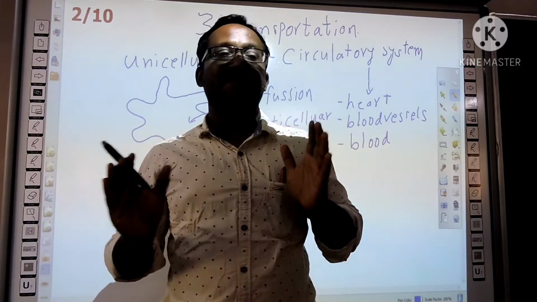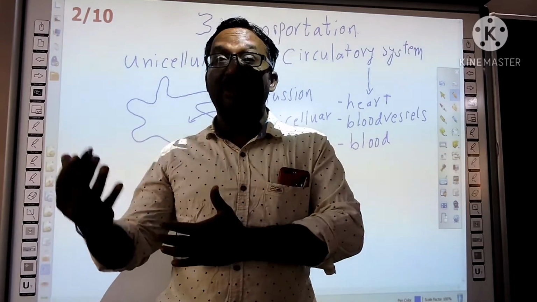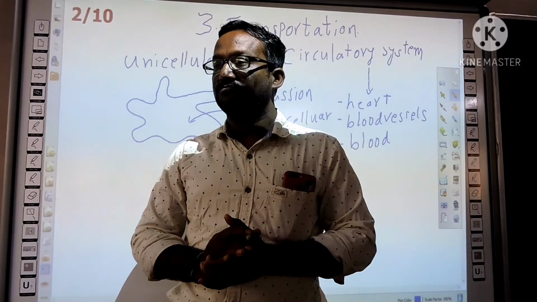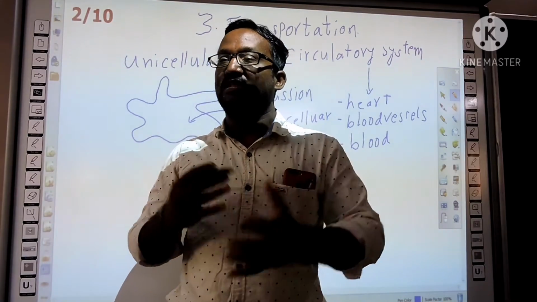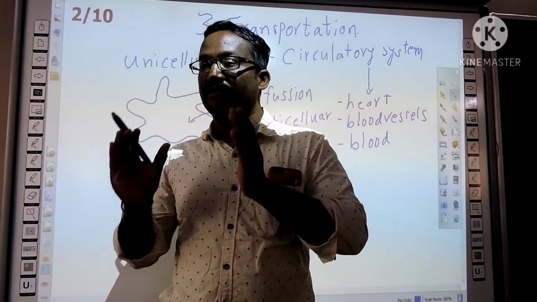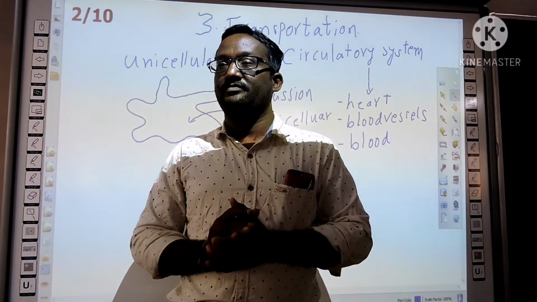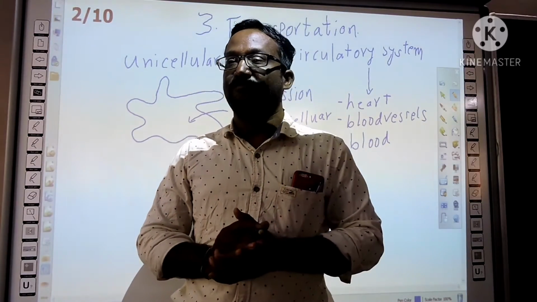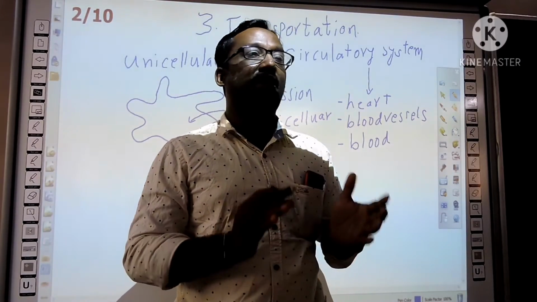So the pulse rate increases to coordinate with respiration. You know, we need more energy when we are doing physical exercise. For that, an excess amount of oxygen should be supplied, and carbon dioxide removed. Oxygen is supplied through the blood. That's why the heartbeat increases.